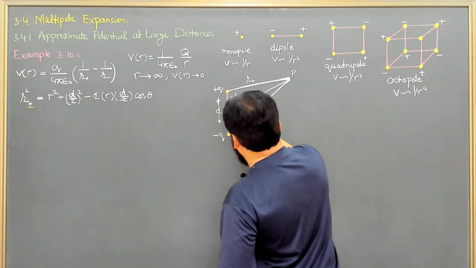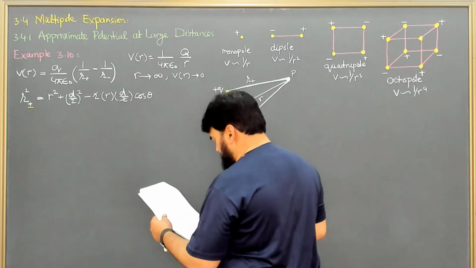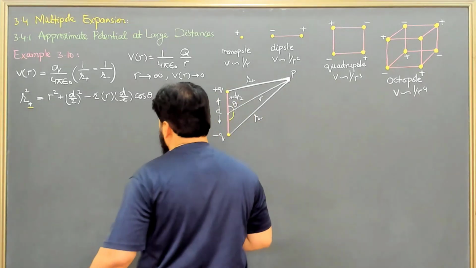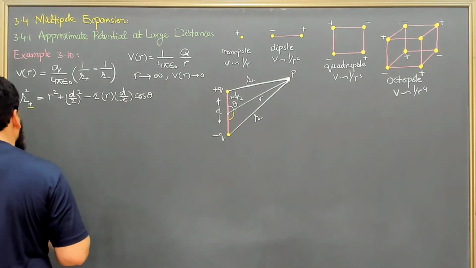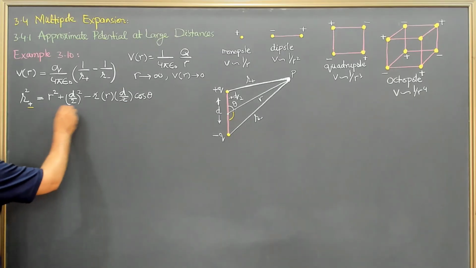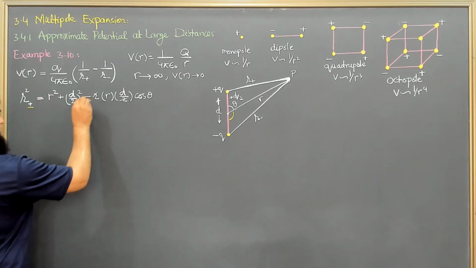So this angle theta will be subtracted from here, and it will become phi minus theta. So I can write this is equal to minus, this is plus, and this will become plus here.